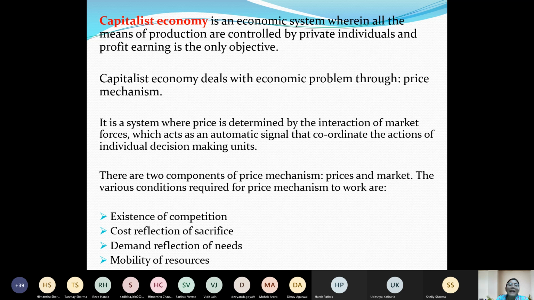If there are some 10 other companies producing a similar kind of product, there will be a competitive price. Why? Because now the consumer will want to buy the product with the lower price, right?